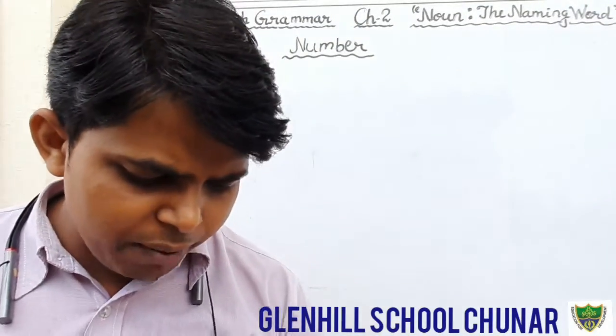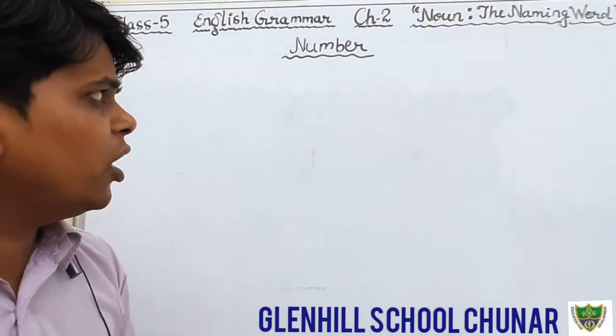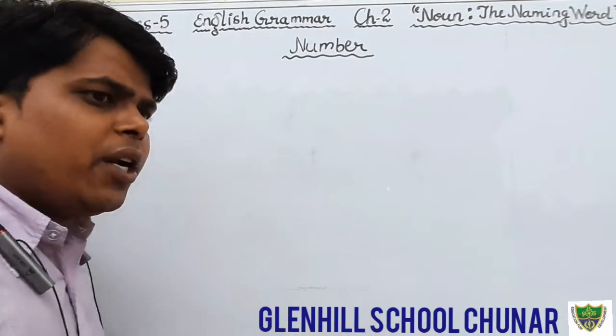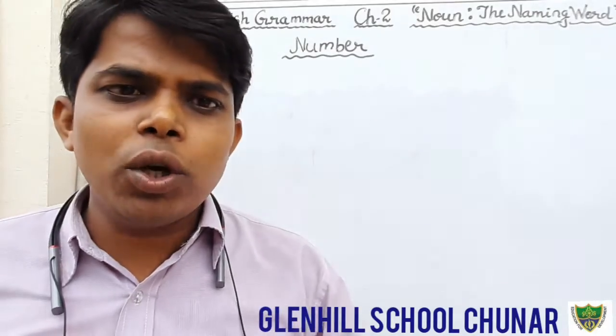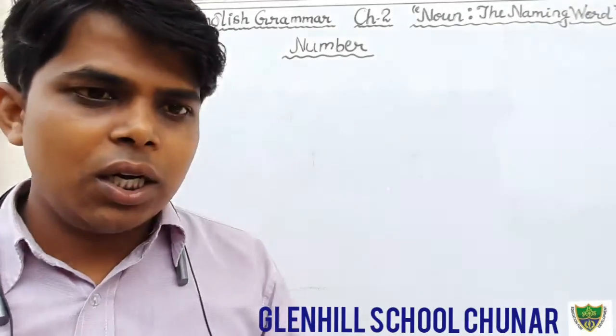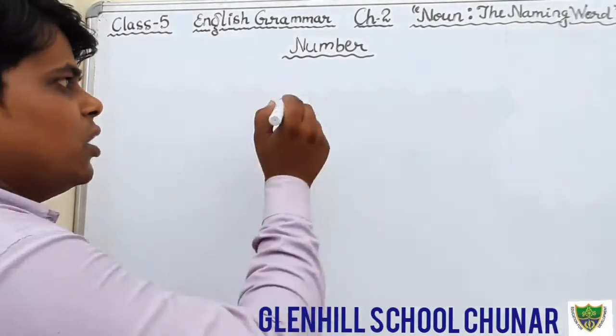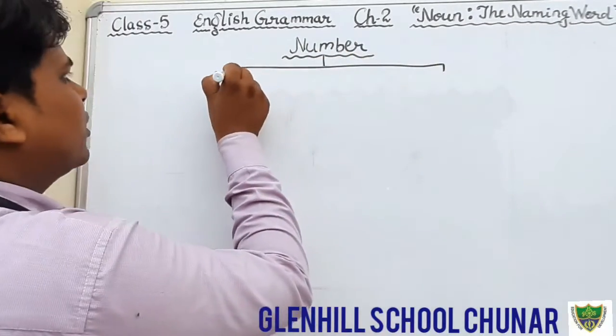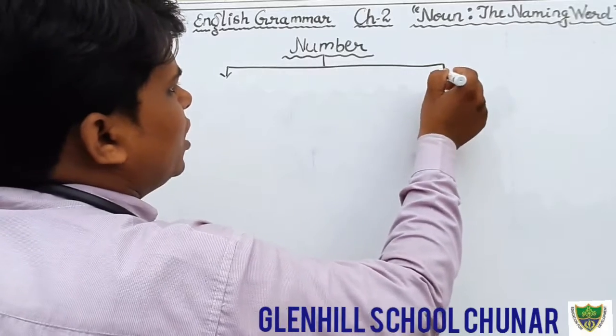Dear students, today we will discuss an important topic, that is numbers, noun number. You all know that there are two numbers in English language. First one is singular number. You will write like this as I am writing.